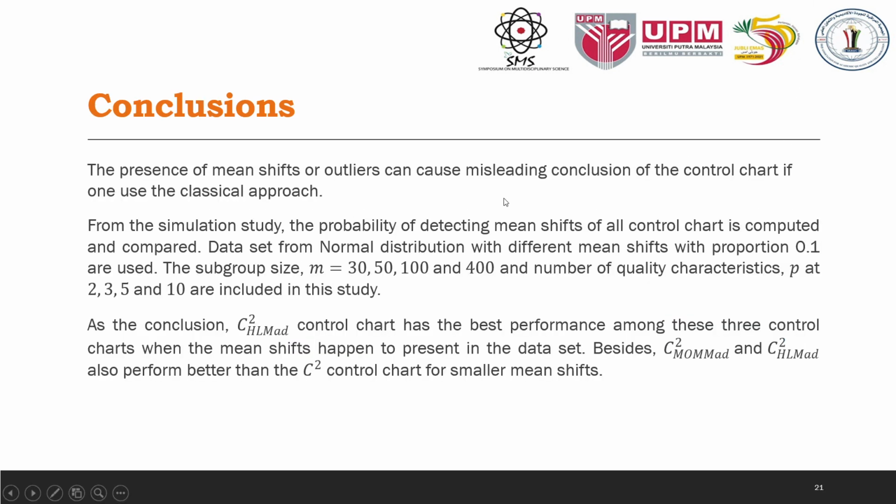The presence of mean shift or outliers can cause misleading conclusions if one uses the classical approach. So as the conclusion, the C-square HL with MED control chart has the best performance among these three control charts when a mean shift is present in the data set. Besides, C-square MUM with MED and C-square HL with MED also perform better than the classical control chart for smaller mean shifts.